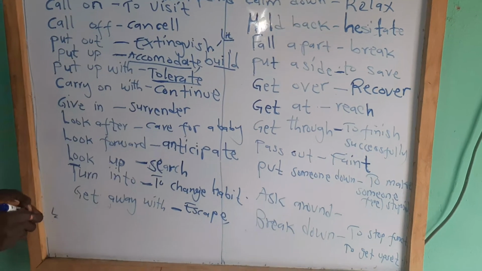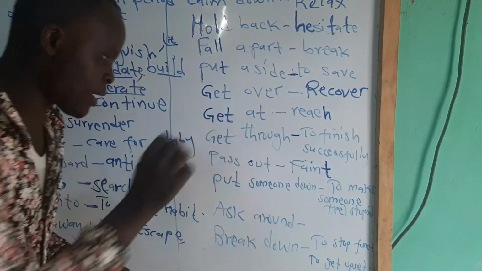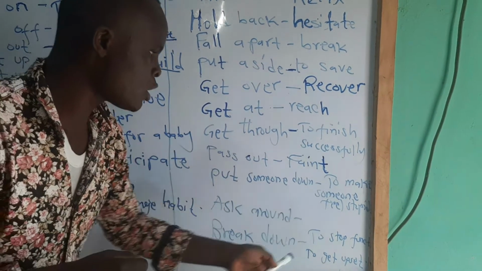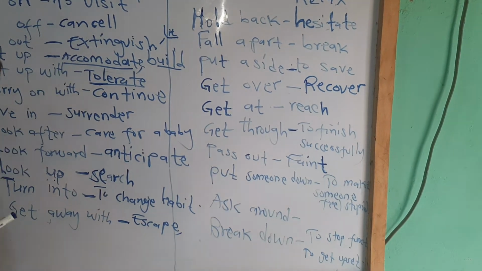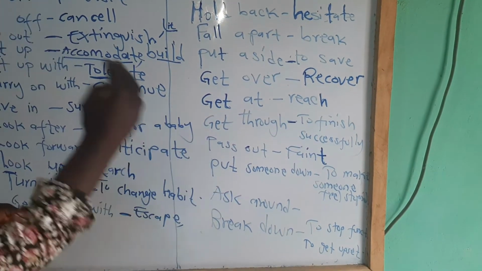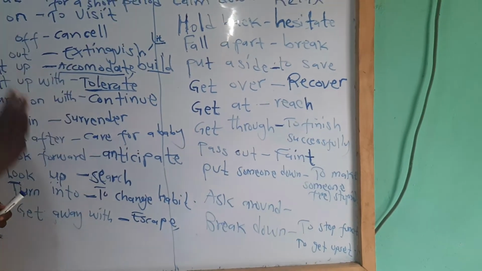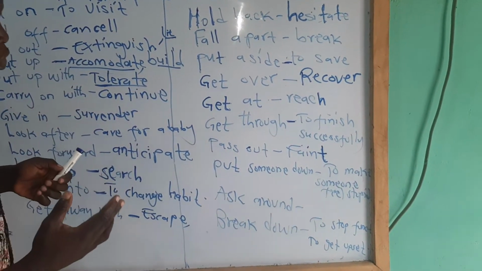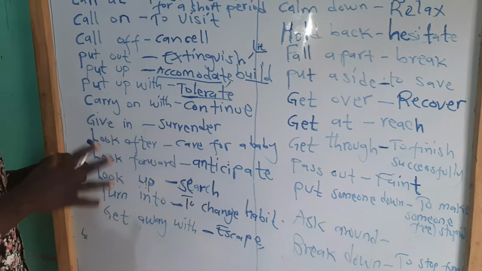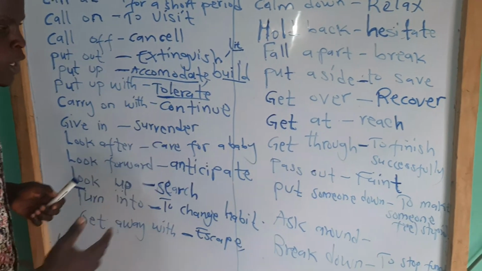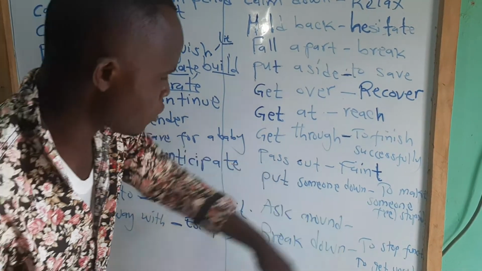Put someone down, or put down. Put down, you can write something. But if you say put someone down, it is to make someone feel stupid. You feel superior while you think the others are inferior. When you talk, you think the others are stupid, the others are fools. So you think you are the smarter person, the very important person. The rest are less important, the rest are not human beings. So if you boast, you say you are the person, you are putting someone down.